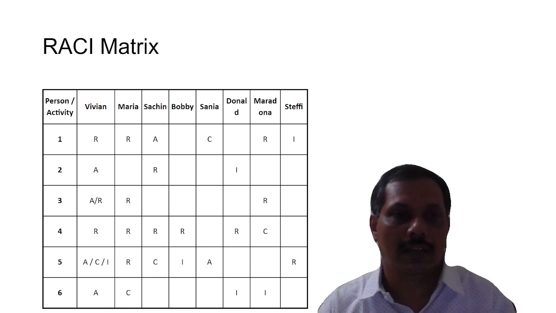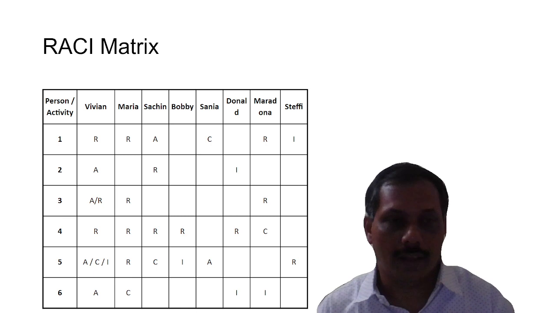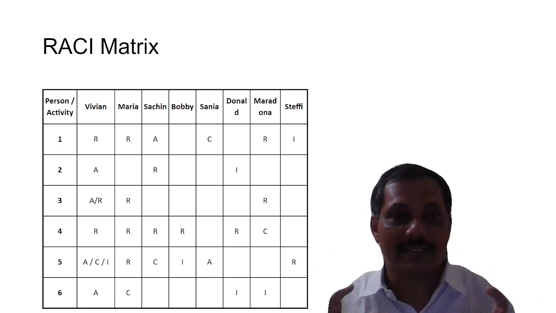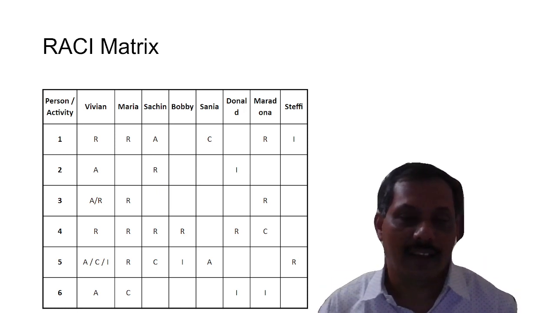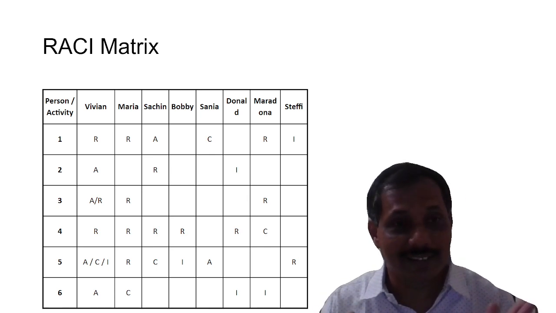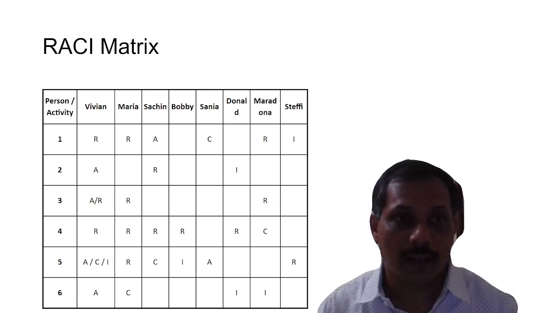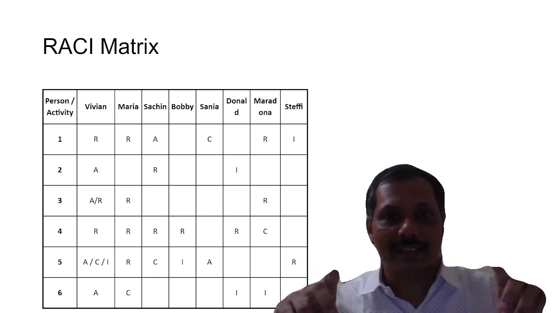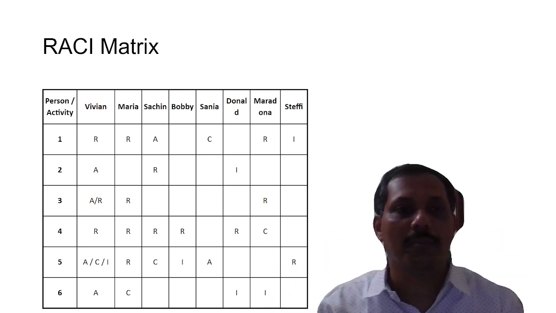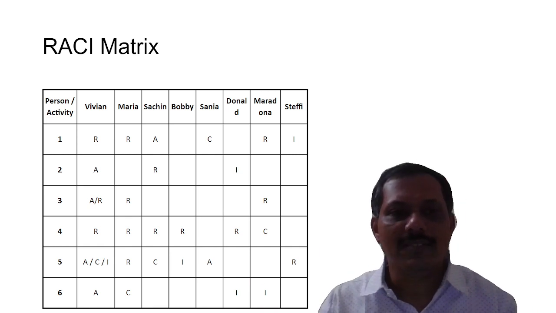So RACI, R stands for responsible, A stands for accountable, C stands for consulted, and I stands for insulted. Is it? No. It stands for informed. So, RACI is a short form or acronym of responsible, accountable, consulted, and informed. So, where is it used?